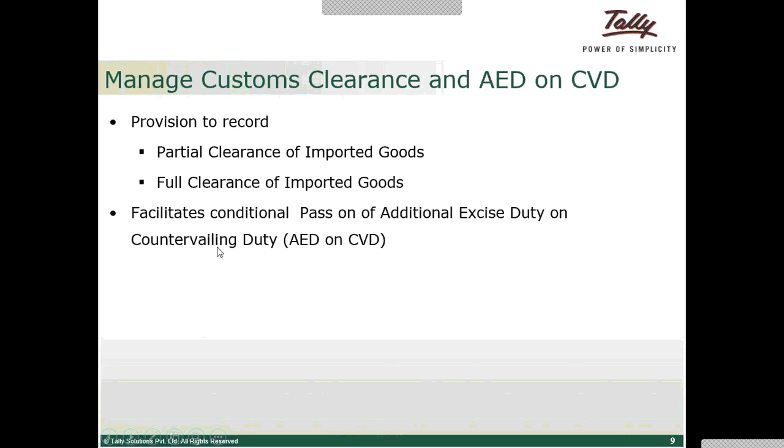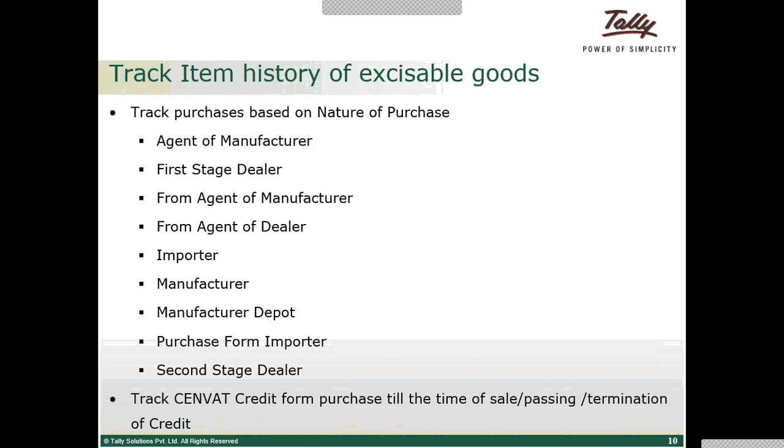Facilitate conditional pass-on of additional excise duty or countervailing duty, AED or CVD. We'll move on to the next slide. The next slide is about track item history of excisable goods. Okay, so as we discussed earlier, it is important to maintain the track of items, the track of nature of purchases. So this is a history of the excisable goods, the track that should be maintained. Okay, so the track of purchases made from this nature of purchases and the sales against this nature of purchases should be maintained. For this we have reports in Tally where we can have this track.